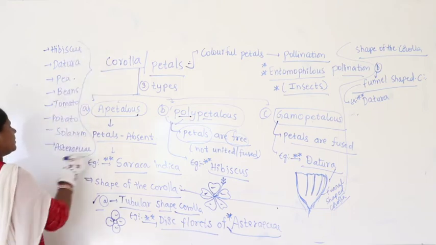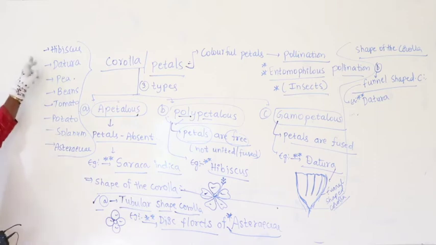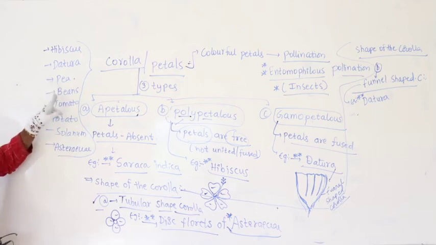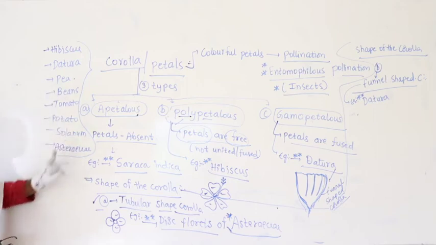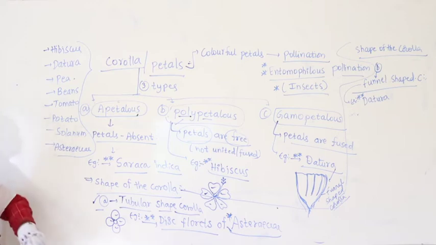These plants we will get most repeatedly. If you take the morphology part, most repeated examples in morphology, you need to have a clear idea. Hibiscus we will discuss number of times as an example for different concepts of morphology. Datura, Pisum sativum, pea plant, beans plant, tomato, potato, solanum, Asteraceae. These are the most repeated examples in the morphology.